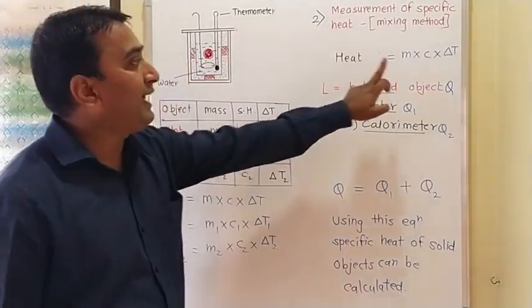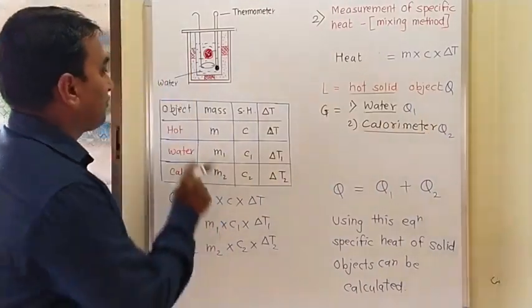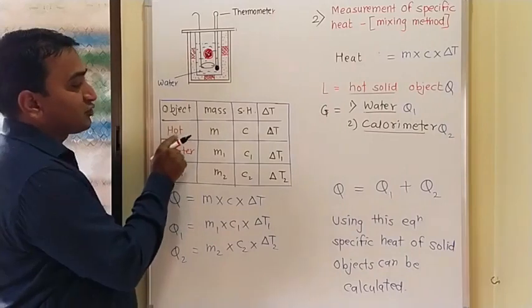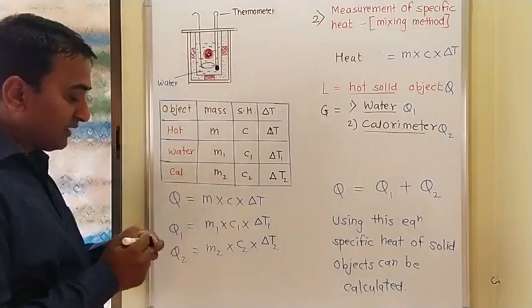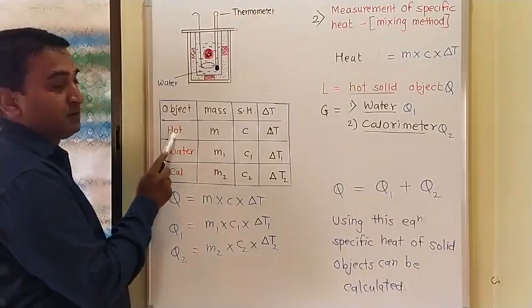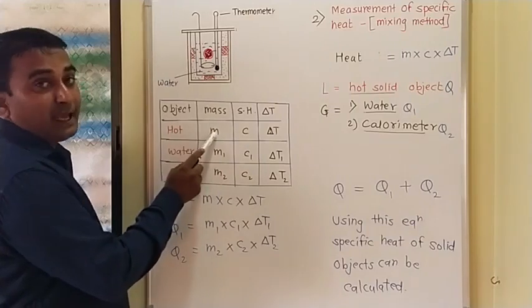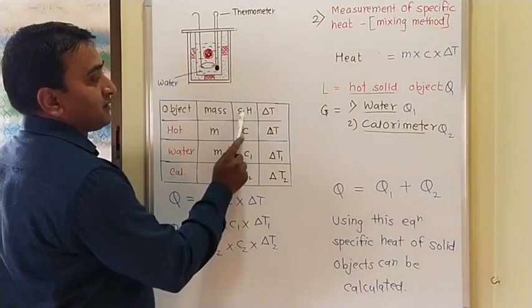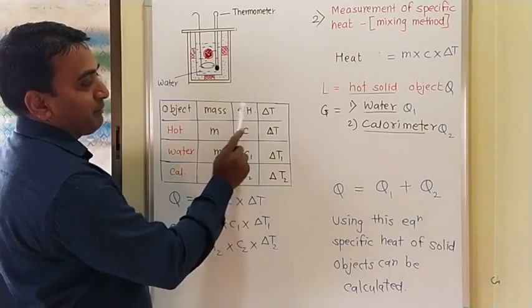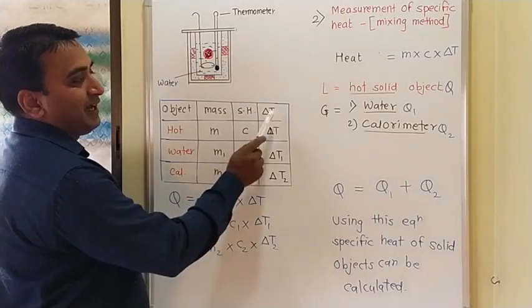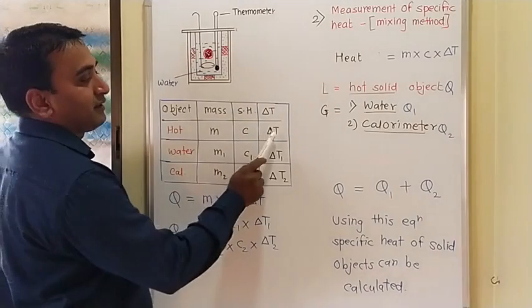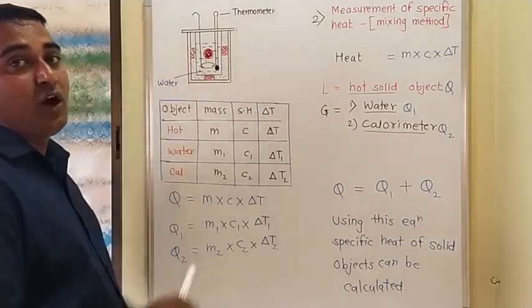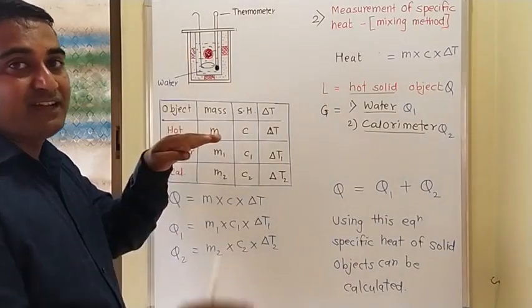So see here, for this formula we are focusing on objects. First is the hot object. The mass of that hot object is m. Consider for the formula: the specific heat capacity is C, and the change in temperature is delta T, because the hot object's temperature will decrease.